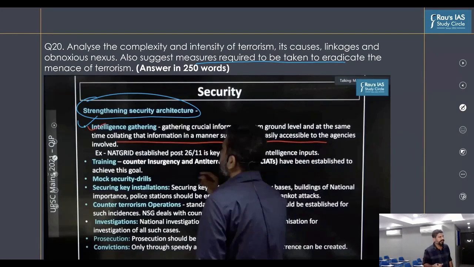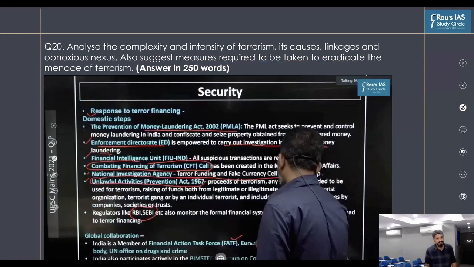Then there is another aspect which needs to be handled, which is terror financing. That is also part of the solution. If you handle terrorist financing, you will in turn squeeze the space available for terrorists to operate, because they also need finance to operate. That is why the second solution would be reducing terror financing. For that, different measures are there. We need to strengthen the Prevention of Money Laundering Act. Plus, we need international collaboration in the form of FATF or all the bodies that exist related to money laundering.